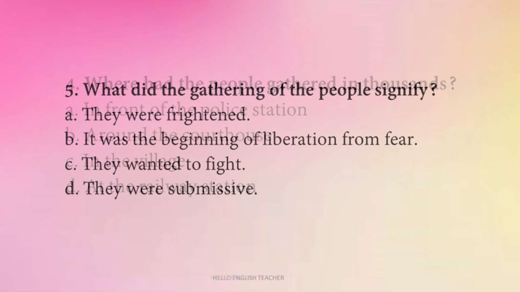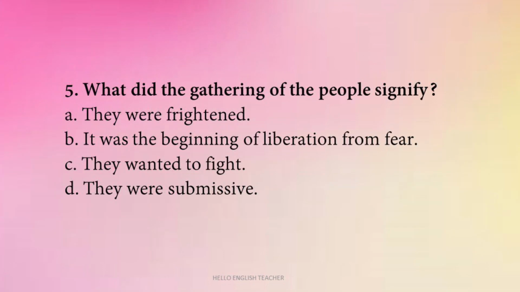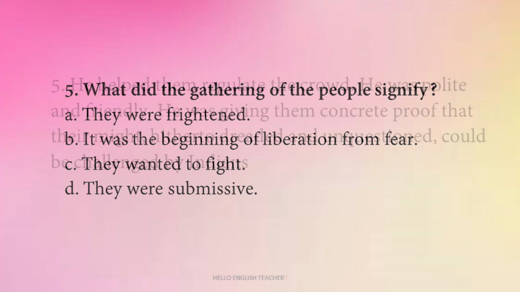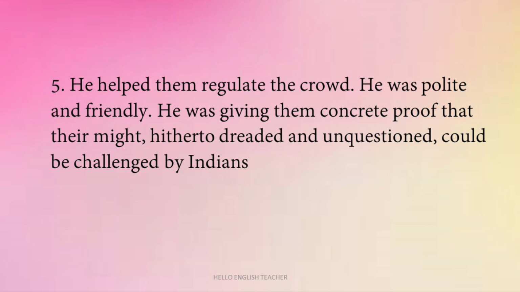So, question number 5. What did the gathering of people signify? They were frightened. It was the beginning of liberation from fear. They wanted to fight. They were submissive. So, the answer is B. It was the beginning of liberation from fear. So, here is the next extract.